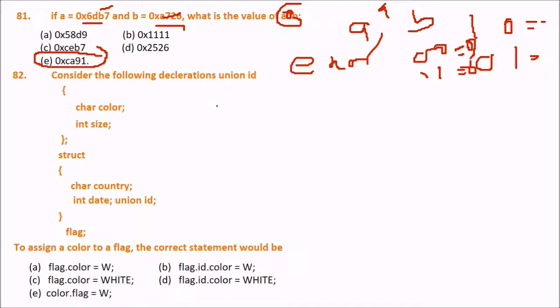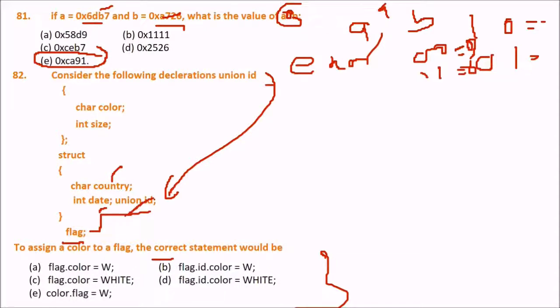Consider the following declarations. We have a union, the name of the union is ID, with char color and int size. You also have a structure with char country and integer date and the union ID, now taken inside. The name of the structure is flag. To assign a color to a flag, the correct statement would be what? The answer is B, flag dot id dot color.